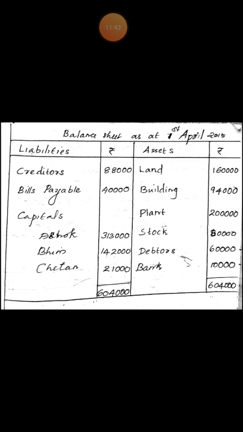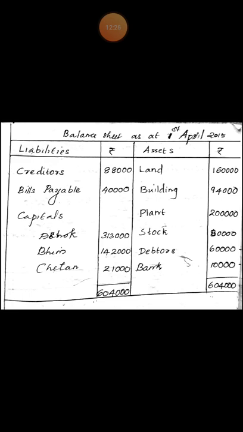Next, capital. This is the balance sheet of reconstituted firm or new balance sheet. The new balance sheet will record the new capitals. New capitals of Ashok, Bhim and Chetan, 3,13,000, 1,42,000 and 21,000. These amounts are the balancing figures of capital accounts of partners. Then asset side, land 1,60,000, building 94,000, plant 2 lakh, stock 80,000, debtors 60,000, bank 10,000.